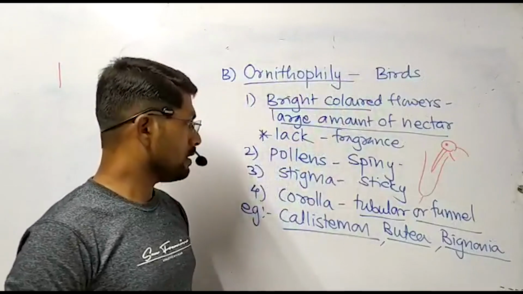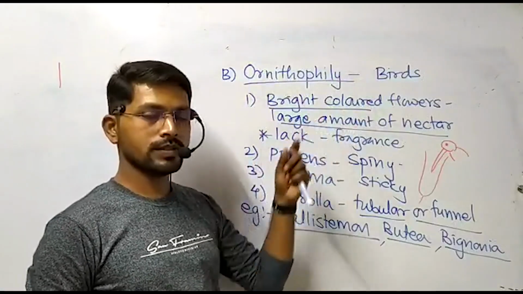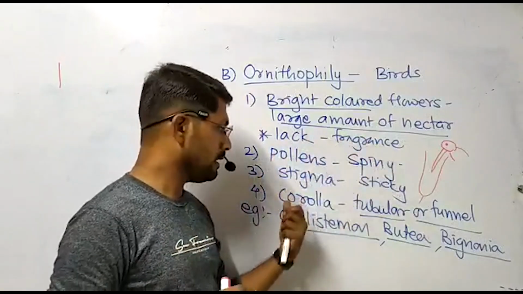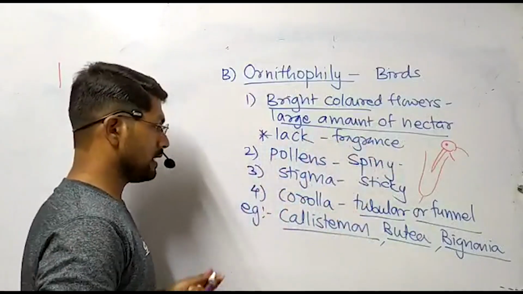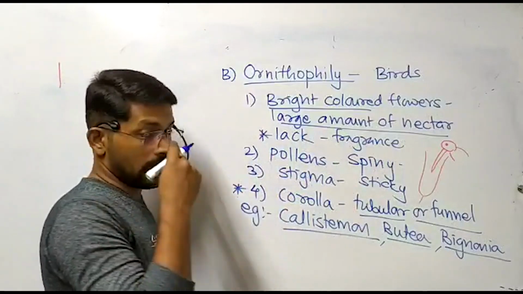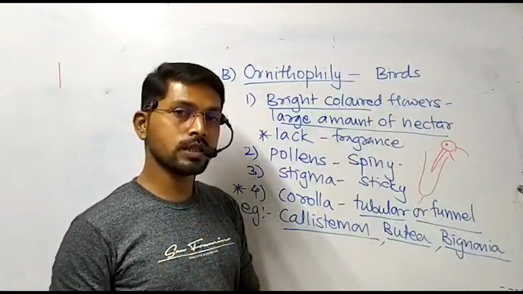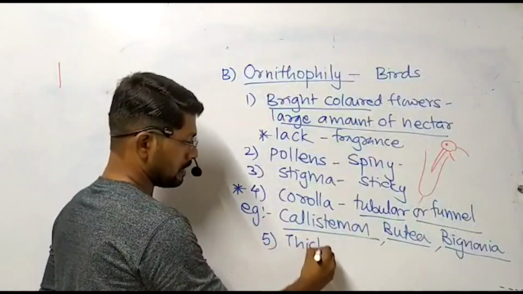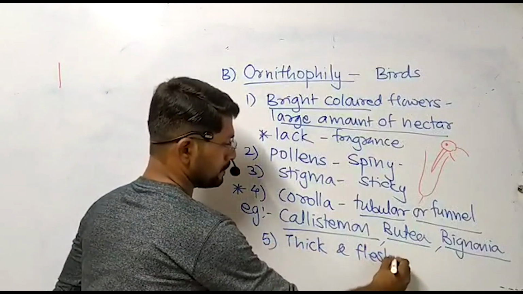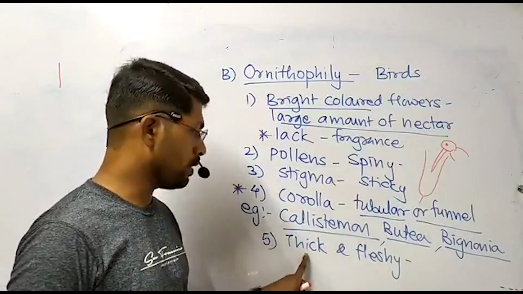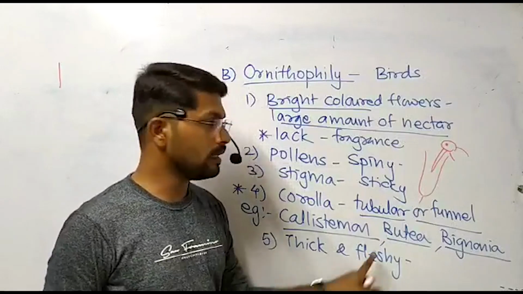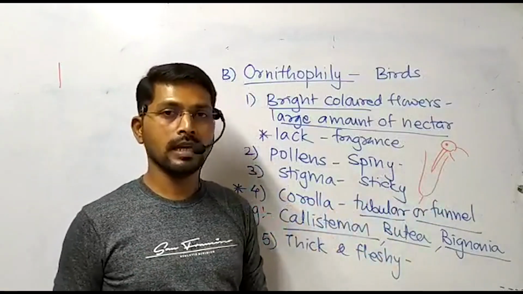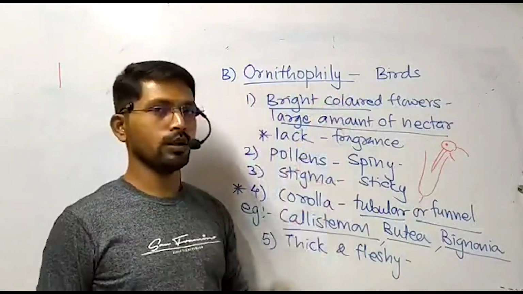Next important feature in case of ornithophilous flower, to summarize in a rapid way: they lack fragrance, important thing. Their corolla is very peculiar, so it is again the essential characteristic feature. And one more characteristic which is to be explained here, that floral parts are thick and fleshy. Those are comparatively more thick and fleshy floral parts because here the visiting animal is a bird, which is quite large compared to an insect. So thick and fleshy floral part is again the characteristic feature of ornithophilous flowers.